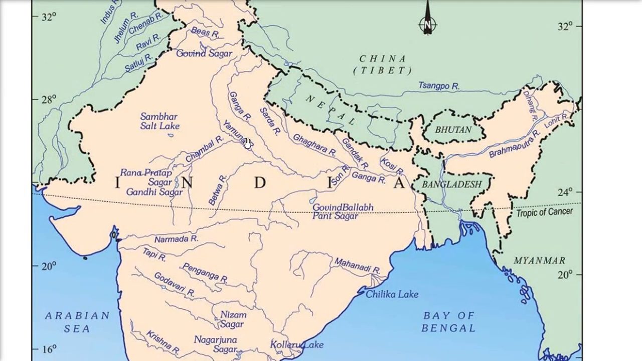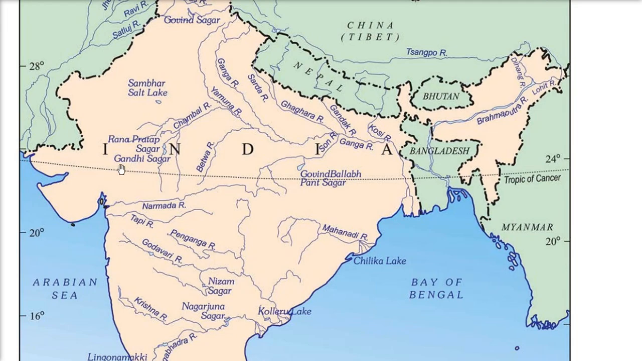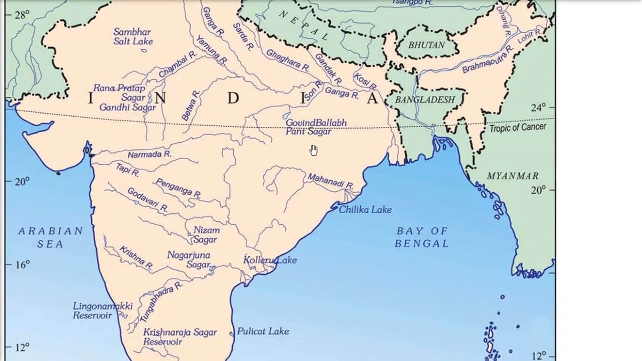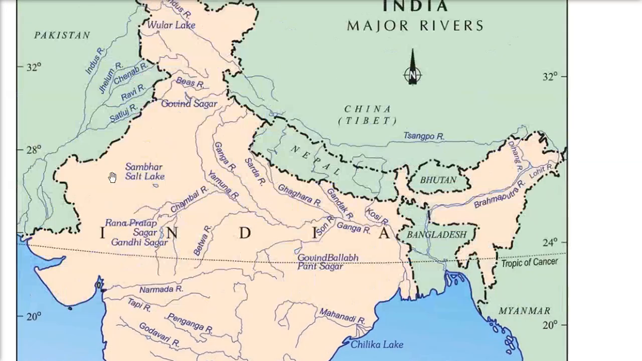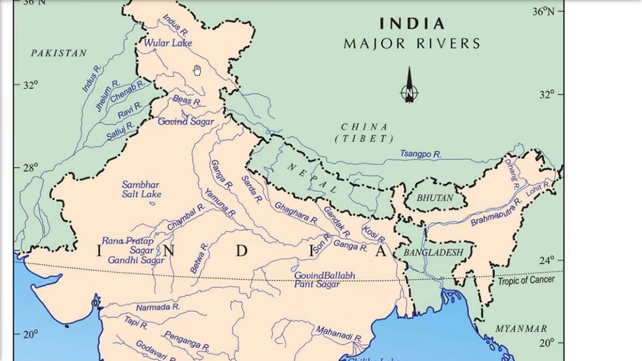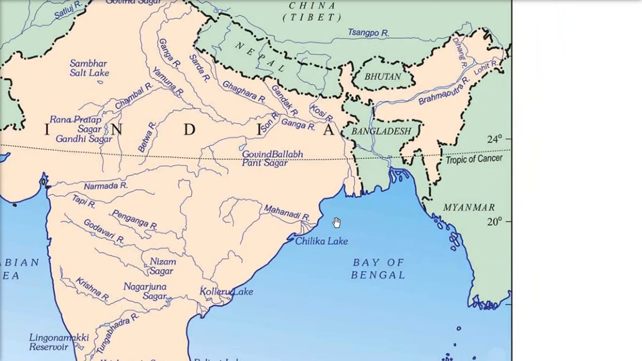Apart from this, there are other water bodies also, like the lakes and the sagars, the man-made, artificial ones, like the Sambhar Salt Lake, the Gandhi Sagar, Rana Pratap Sagar, then we have the Govind Ballabh Pant Sagar. We have Chilka Lake. Wular Lake is a very important lake for the catchment and watershed for the Jammu and Kashmir region, especially the Kashmir Valley.